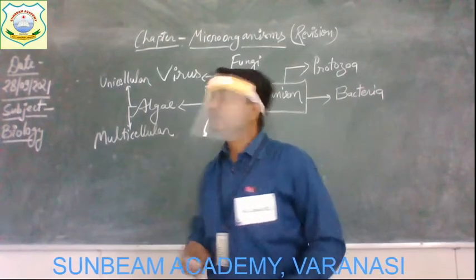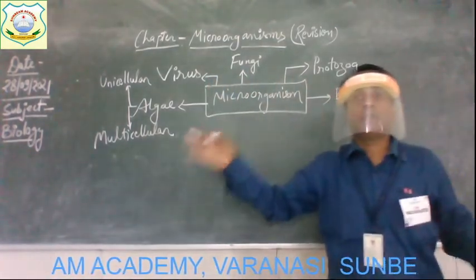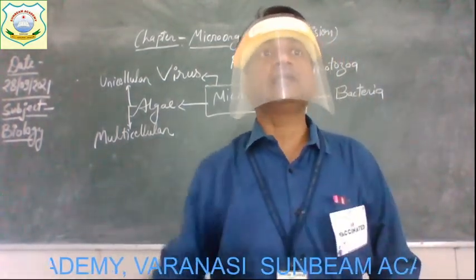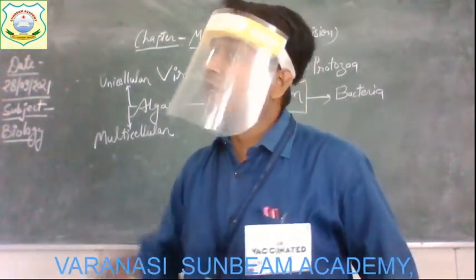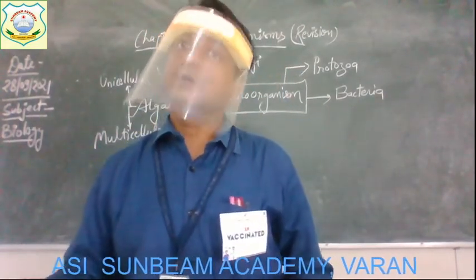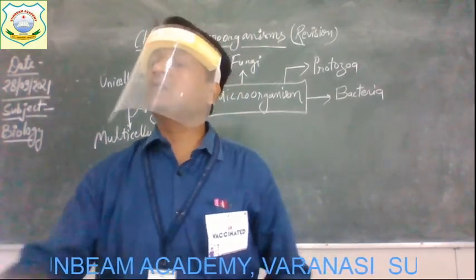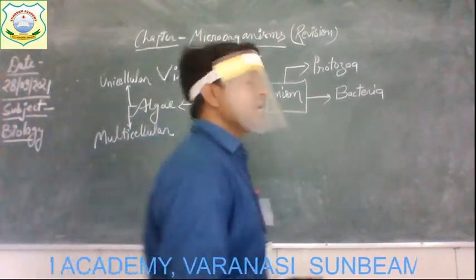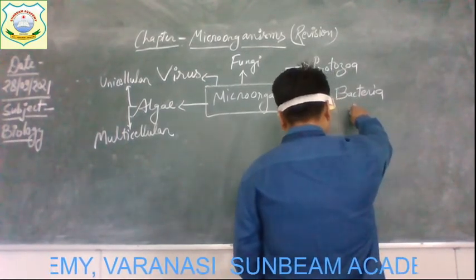Now come to the second group, the bacteria. This is one of the largest groups of microorganisms, because there are many different species and varieties of bacteria. They are found all over the world, everywhere: in soil, in water, in air, and inside the bodies of living organisms. So bacteria are found almost everywhere, and we can again categorize them on the basis of their types.